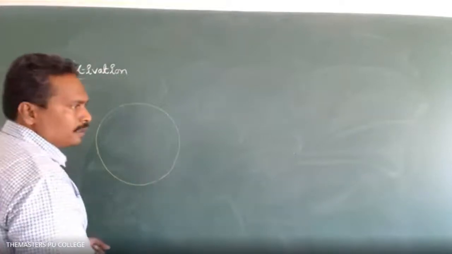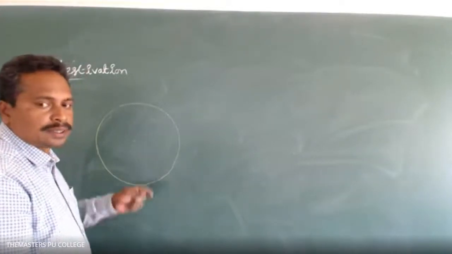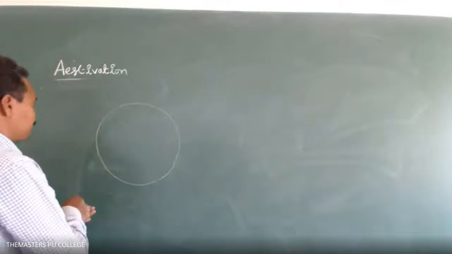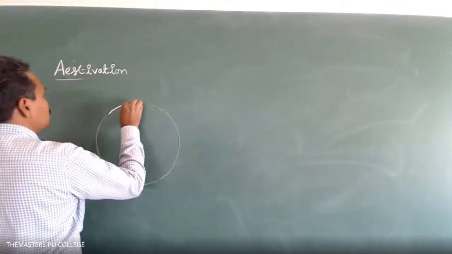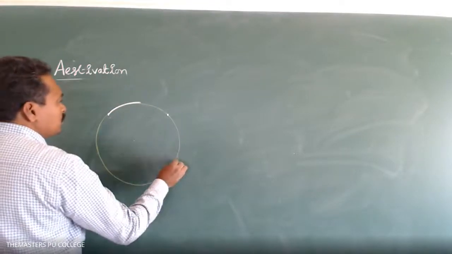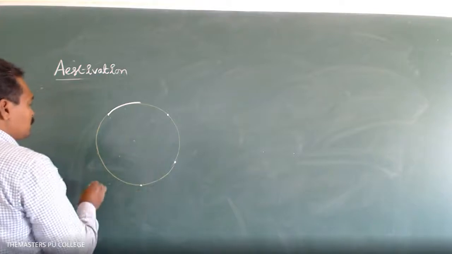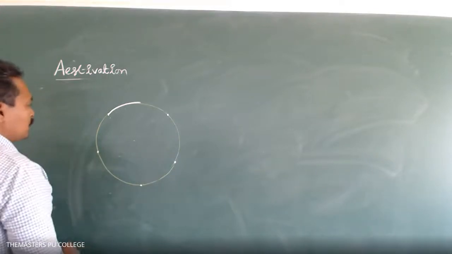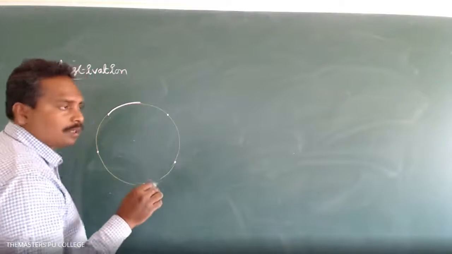First, draw the outline. There are 4 types of estivations. So 5 sepals are there in a flower.